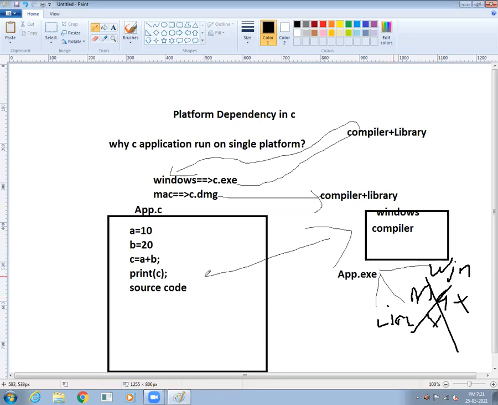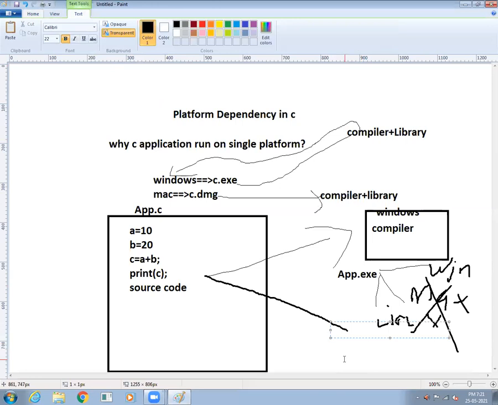In the same way, now we can pass these things to another compiler, which we execute on a Mac operating system. Then that compiler converts it into Mac-understandable code. So app.dmg is generated. What is generated here?